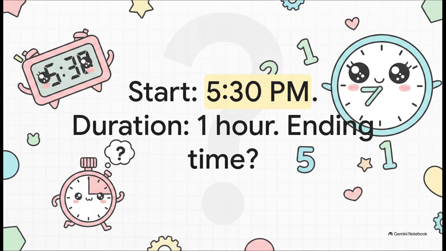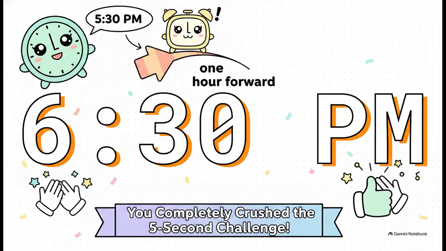The start time is 5:30 p.m. The duration is 1 hour. What's the ending time? 5, 4, 3, 2, 1. 6:30 p.m. That is the answer. 5:30 p.m. jumping exactly 1 hour forward lands right on 6:30 p.m. You guys completely crushed the 5-second challenge. Seriously, give yourselves a massive round of applause for that.